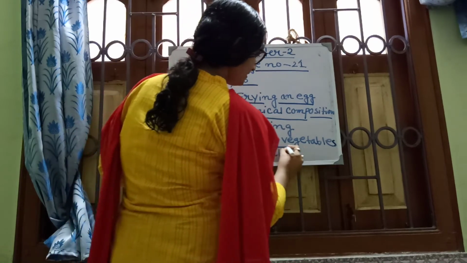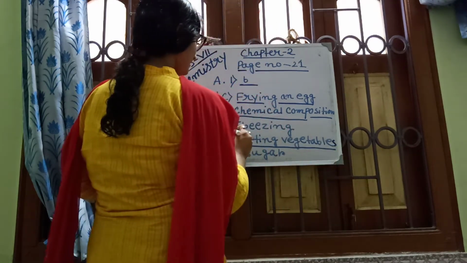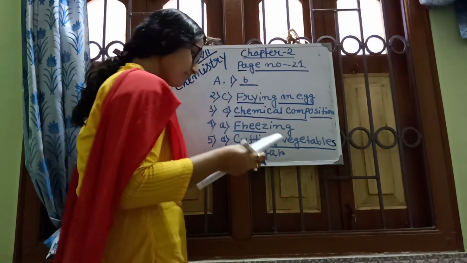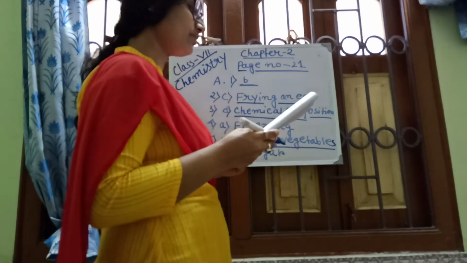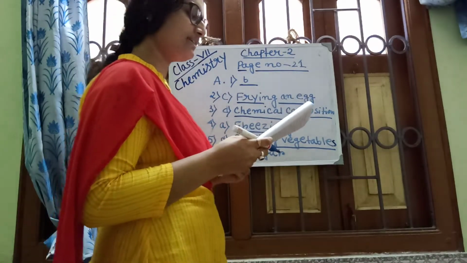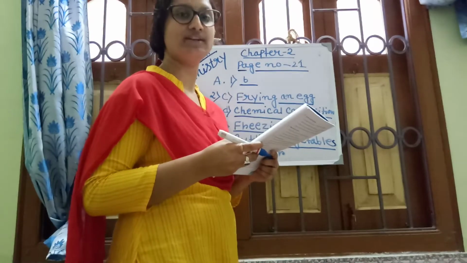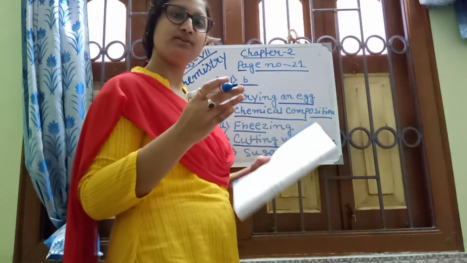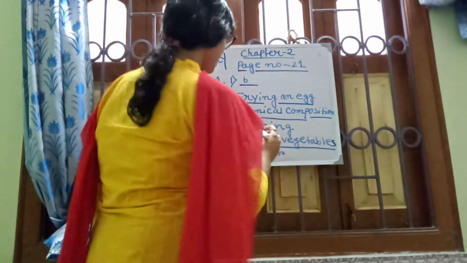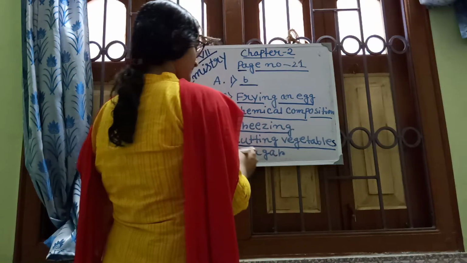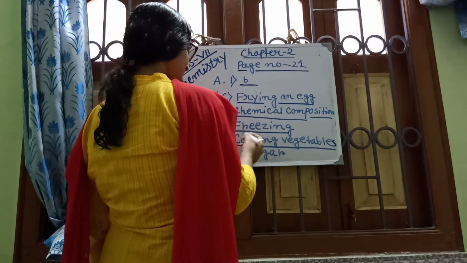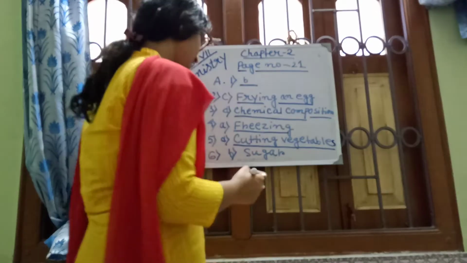Okay, cutting vegetables. And number 4, in which of the following processes does a liquid change into a solid state? Liquid to solid, freezing. So 4, freezing, and 5, cutting vegetables.